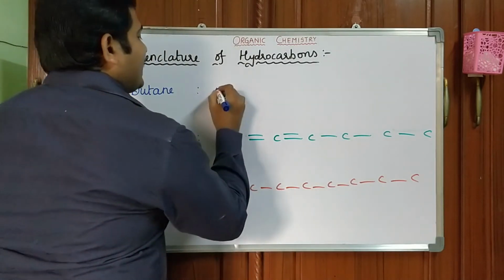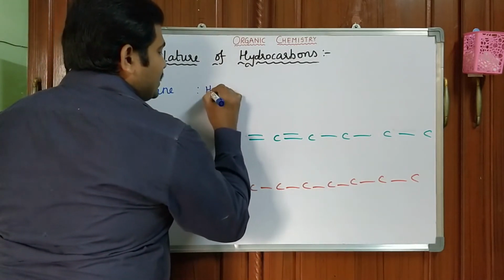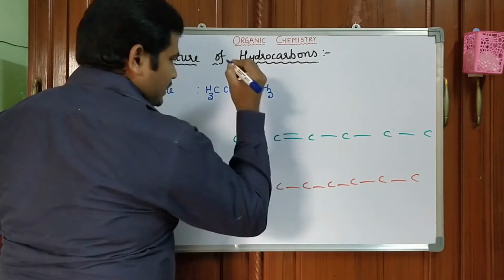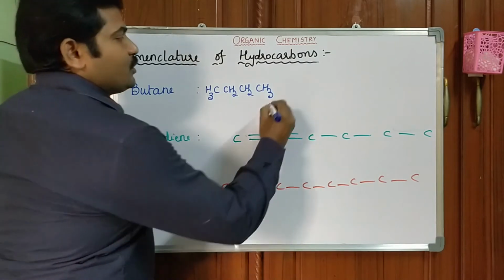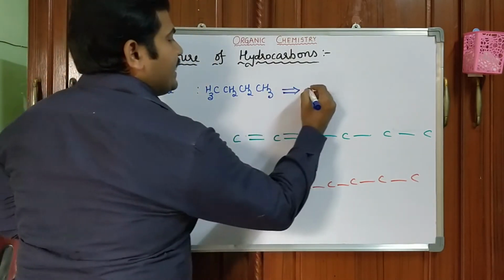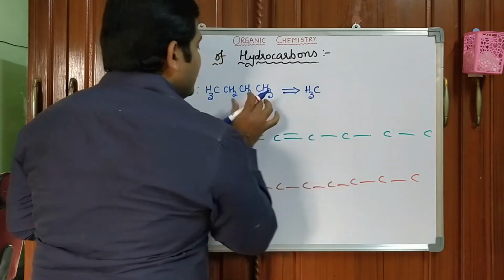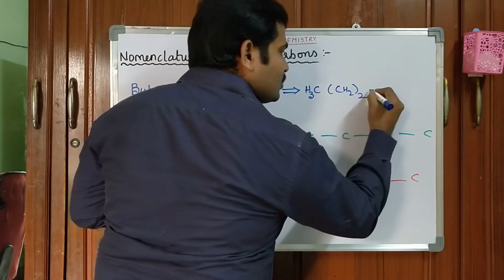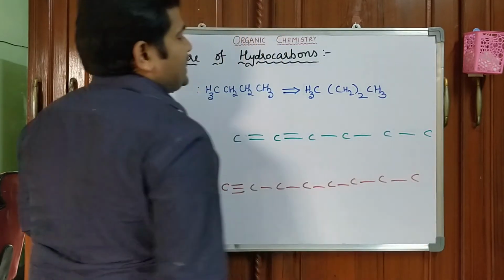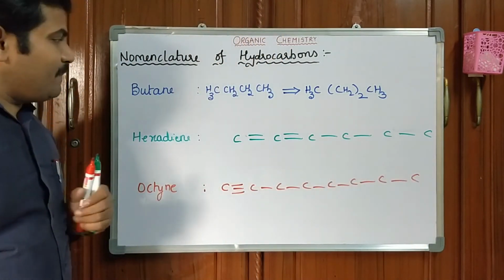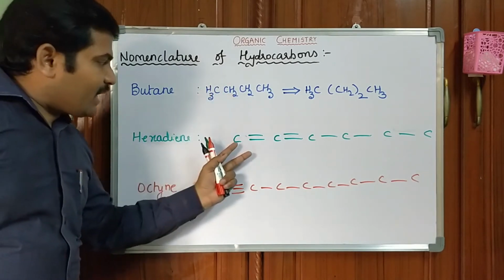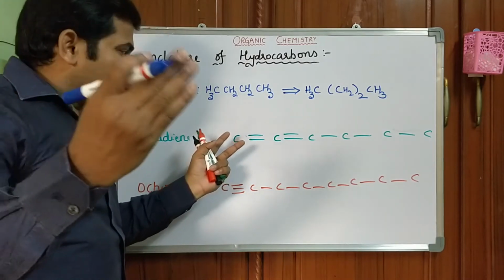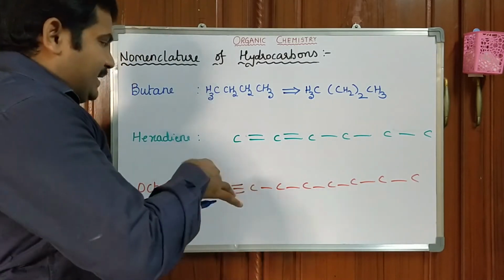Any one of the structures you can write. So, you can write either by CH3, CH2, CH2, CH3. In most of the textbooks, you can see the structure of butane like this also. CH3. How many CH2s are there? 2 CH2s. It is also called condensed representation. Okay. So, like that, you can also represent the hexadiene in how many types? 4 types. Normal Fischer representation.